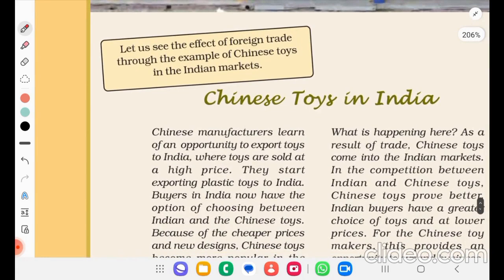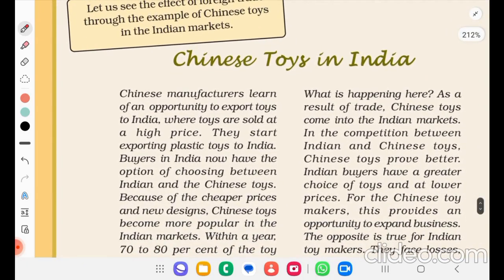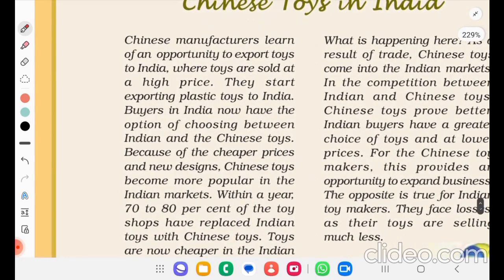Let us see the effect of foreign trade through the example of Chinese toys in the Indian market. Chinese toys in India. Chinese manufacturers learn of an opportunity to export toys to India, where toys are sold at a high price. They start exporting plastic toys to India.